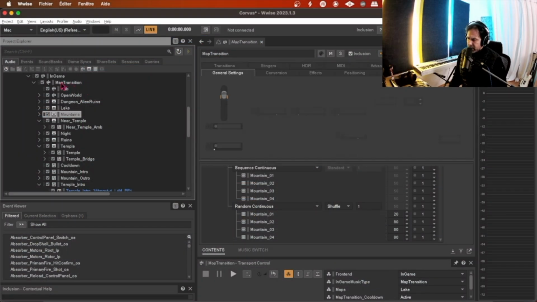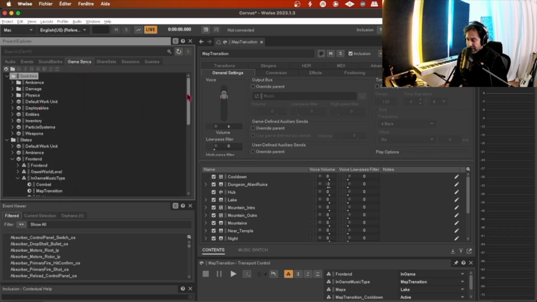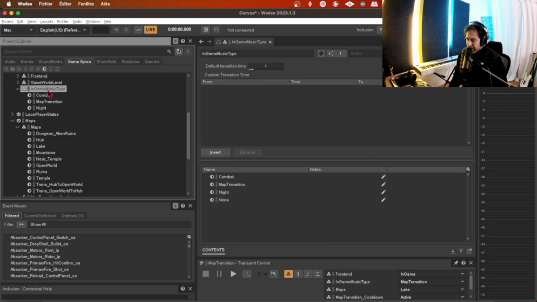The first things I did was to create some mechanism that we call states, and that we label into music states. So one, for example, for each music for different maps. For example, different maps that we will explore as a player. And also, we created states that will allow us to change the music.